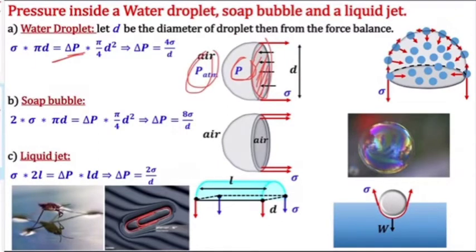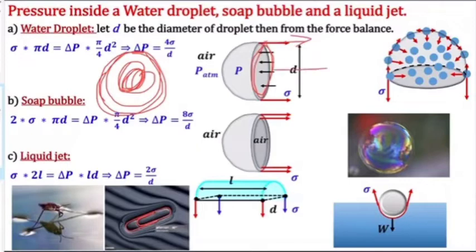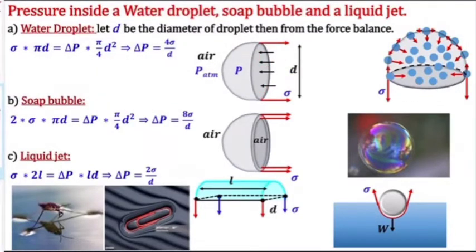All over the circumference we have this surface tension, and inside everywhere we have this pressure acting on the area. Because of pressure there will be a force, pressure multiplied by area, acting all around this circle. The circle area is pi by 4 diameter square, so delta P multiplied by pi by 4 diameter square gives a force in this direction, and this will be balanced by the surface tension.